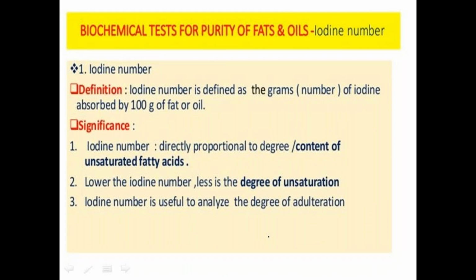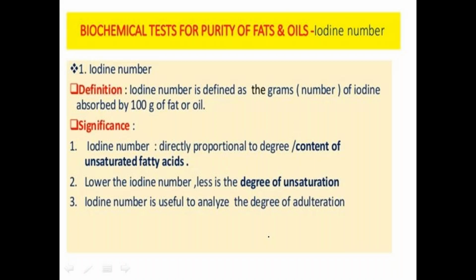Unsaturation means containing double bonds or triple bonds. Depending upon the unsaturation, we determine the purity of that particular type of fat or oil. The iodine number is mainly used for analyzing the degree of adulteration. The lower the iodine number, the less the degree of unsaturation.